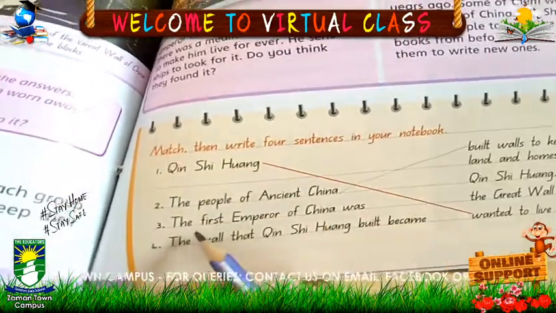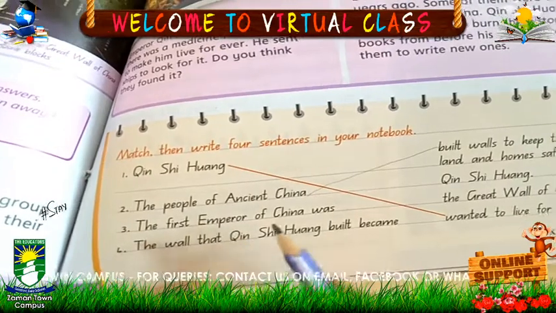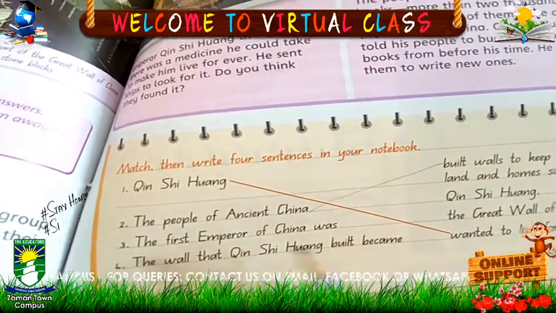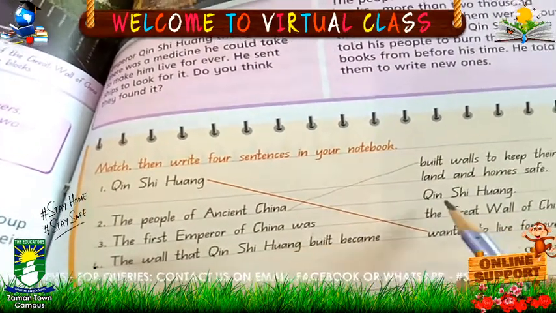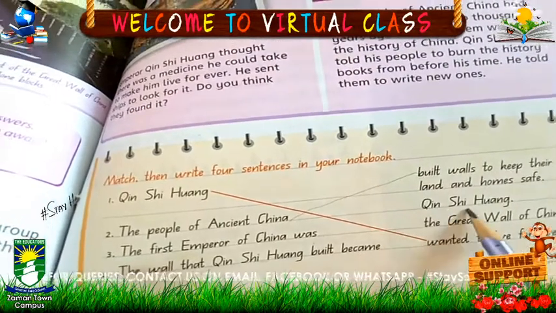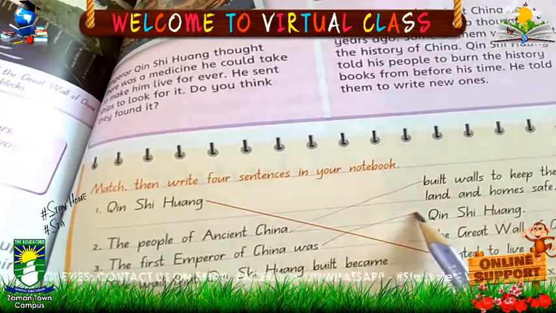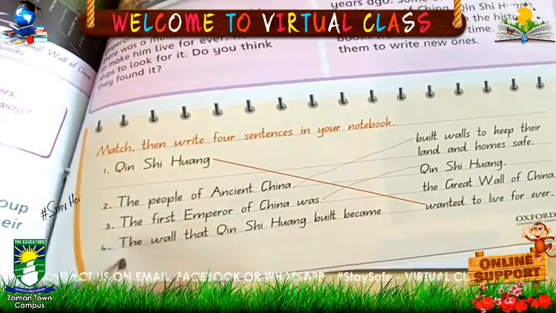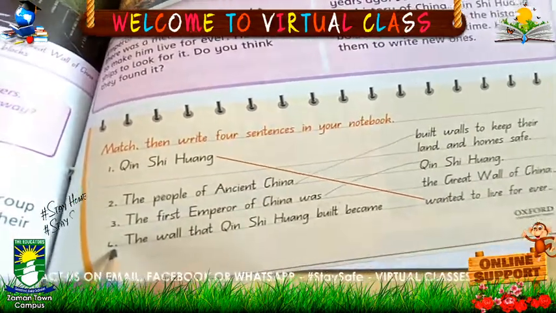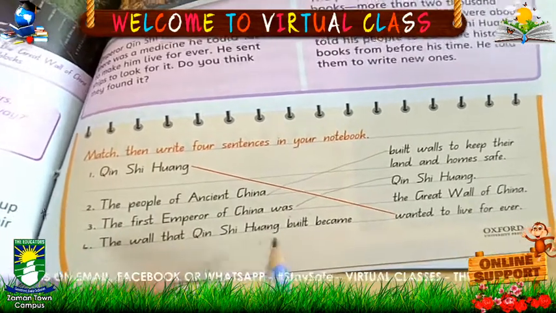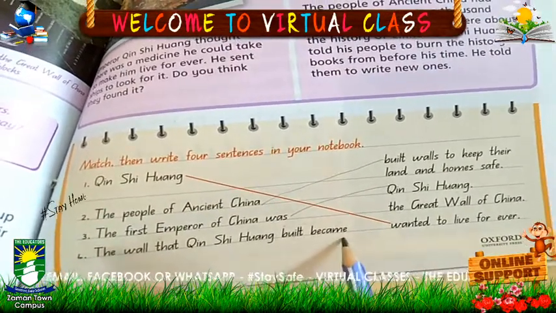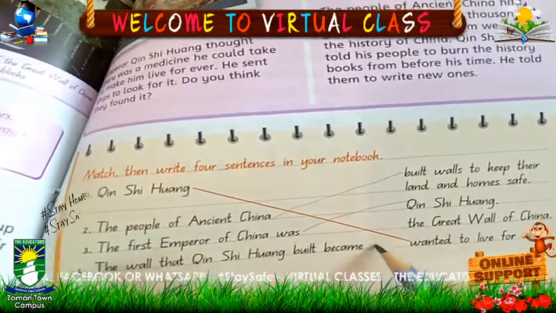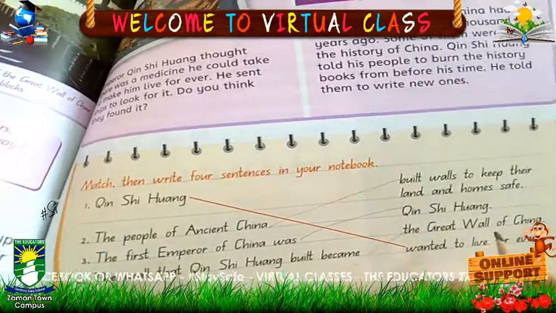Now come to number 3. Who was the first emperor of China? As I told you, Qin Shi Huang. So match this with his name. Now come to the last one, the fourth one. The wall that Qin Shi Huang built became the Great Wall of China.